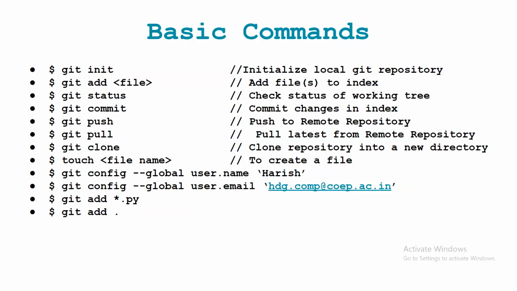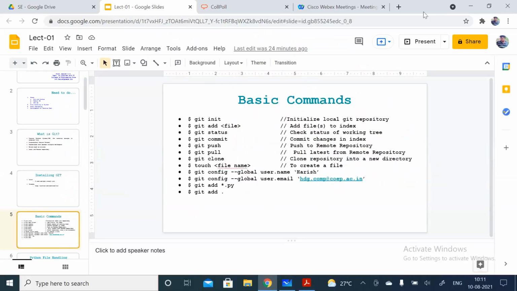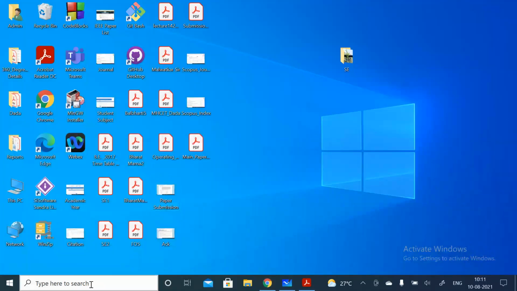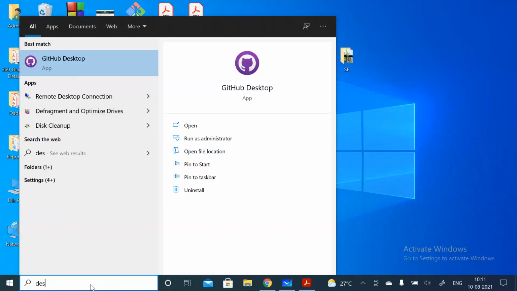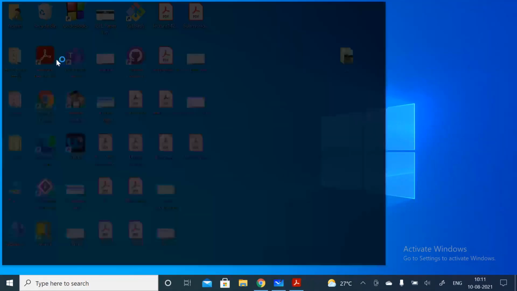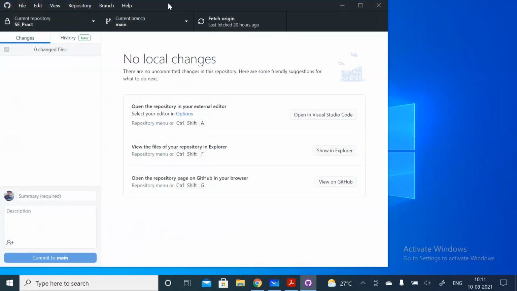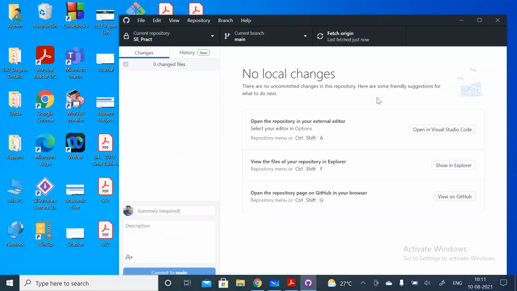If you want the demo, I think I have it here on the desktop. I'll check whether I have it. See, this is the GitHub desktop interface. If you don't know, here you can fetch that data from the main repository, and we can update also.